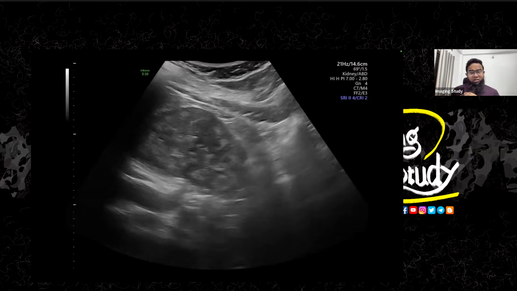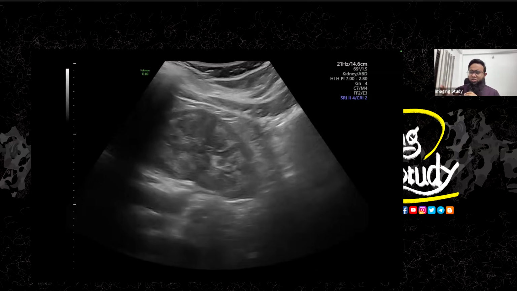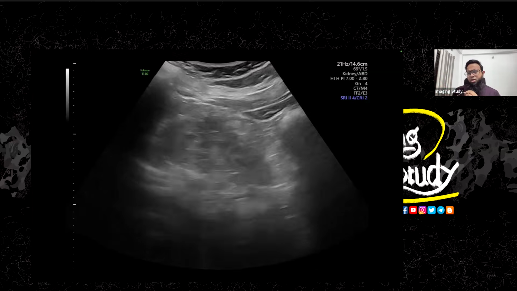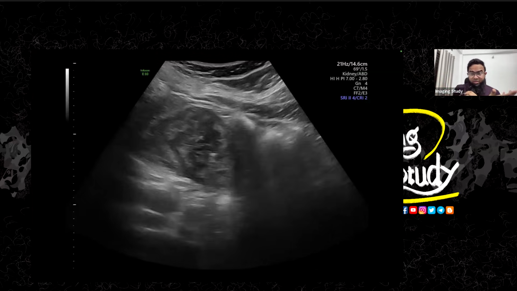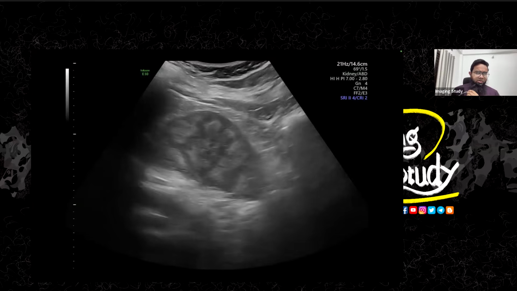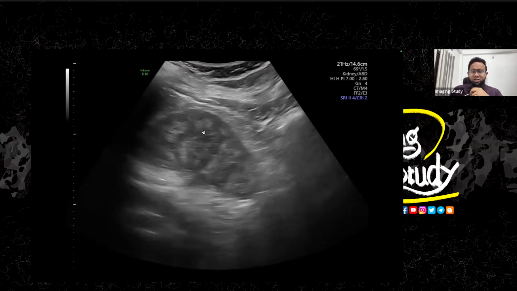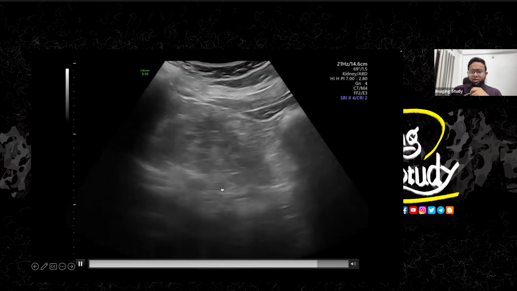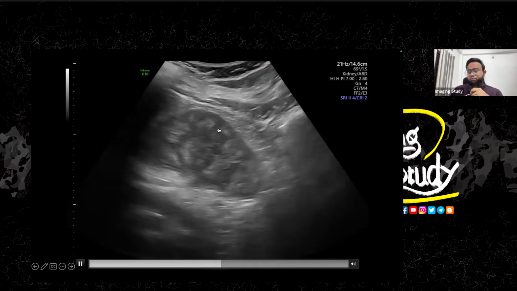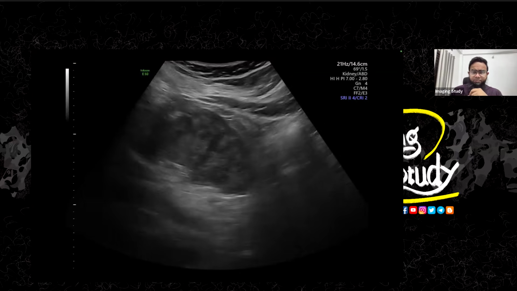If it is unilateral, renal tubular lesions are very common, so we'll go for them. Here, this is the picture of the left kidney, and on the left kidney, you can see similar features. So you can see the increased echogenicity of the renal medulla. So this is the case of bilateral medullary nephrocalcinosis.